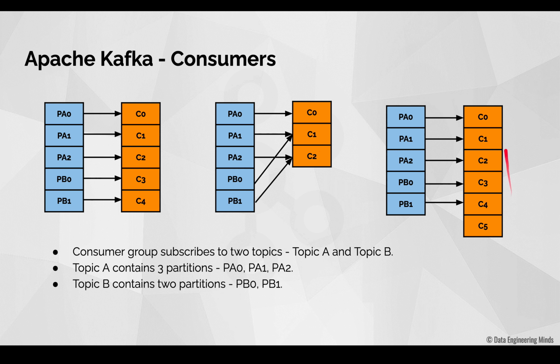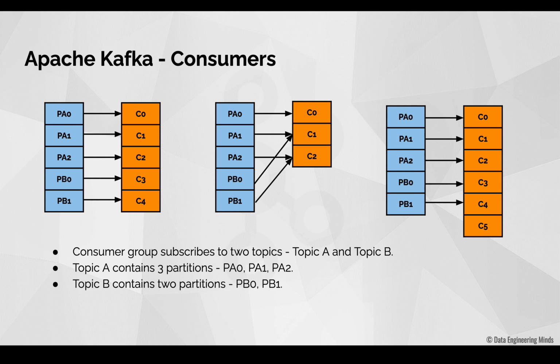In case the total number of consumers is more than the total number of partitions available, then each of these partitions will be assigned to one consumer and the exceeding consumers will remain idle. So this is like wasting of resources, which we should definitely avoid. Also, in all these 3 cases, you could notice one thing, that is, a single partition will never be assigned to more than one consumer inside a consumer group.